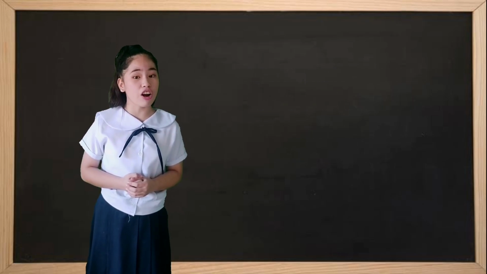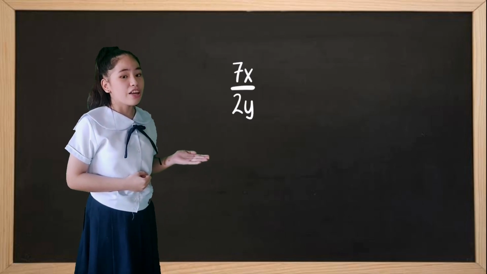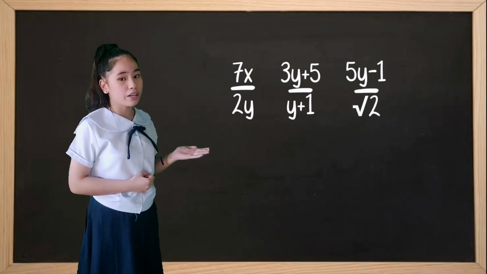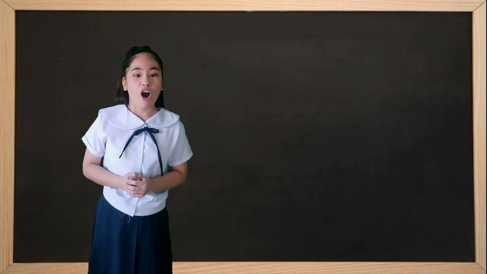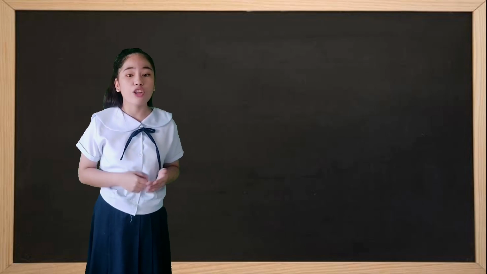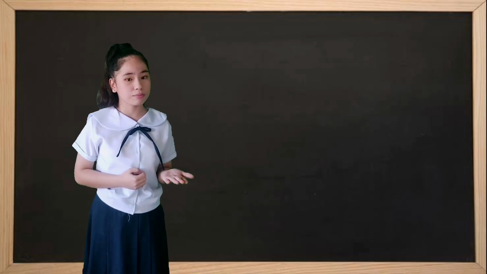Now, let's distinguish RAEs from this set. 7x over 2y, 3y plus 5 over y plus 1, 5y minus 1 over the square root of 2. All expressions are rational for the denominators are not equal to 0. There are no radical signs, no fractional exponents in variables, no negative exponents.